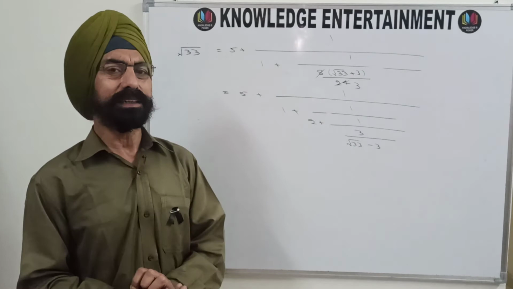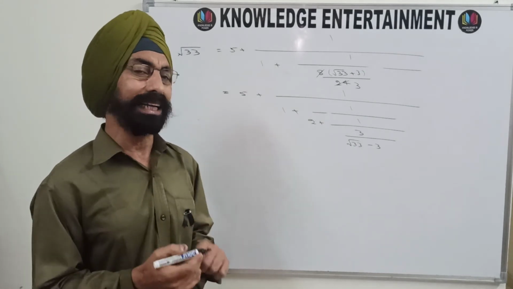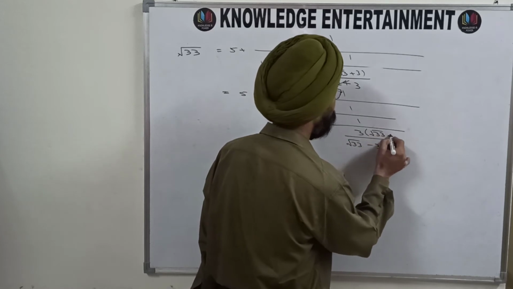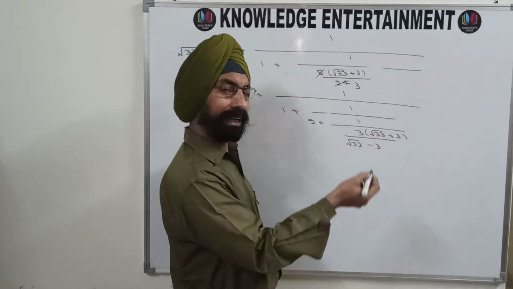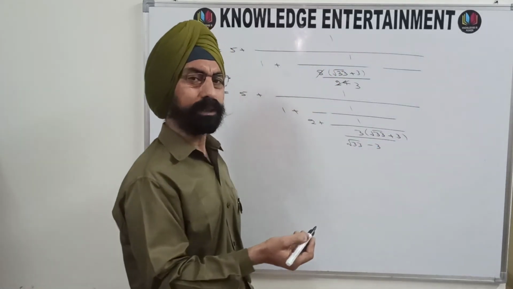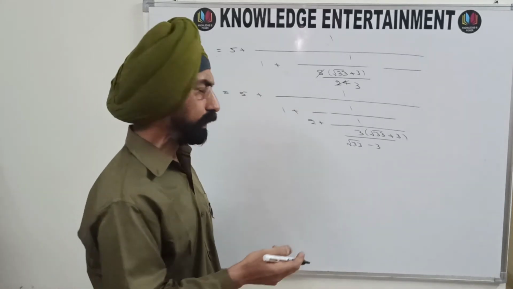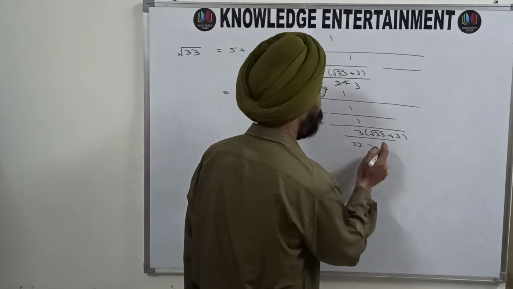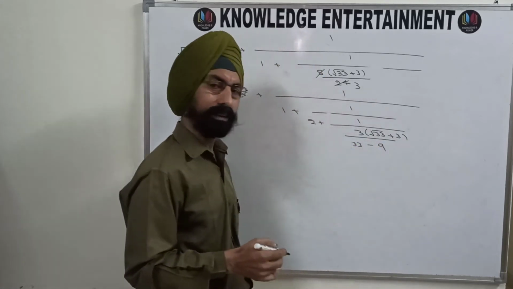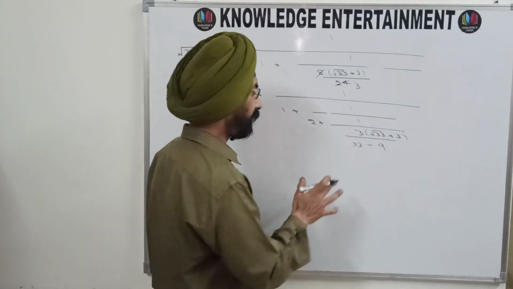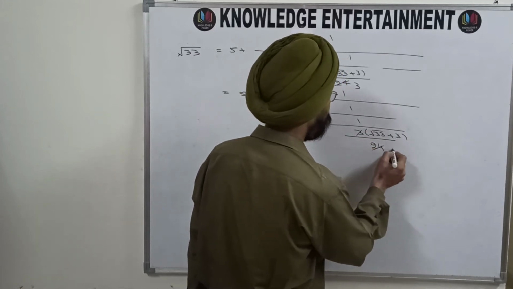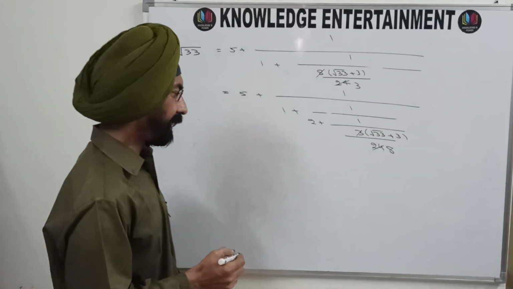And once again the same process: rationalize, multiply by under root 33 plus 3 and divide by the same, which means a plus b into a minus b, that means a square minus b square. So it is 33 minus 9, and 33 minus 9 is once again 24. So it is cancelled. You will get here 8.